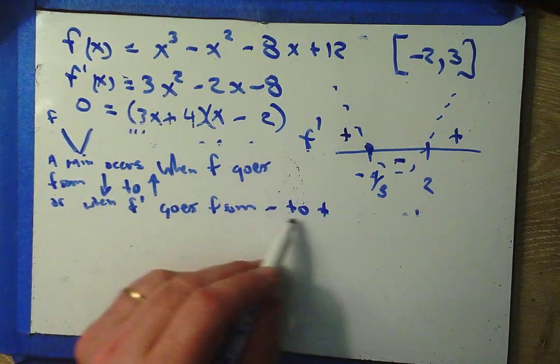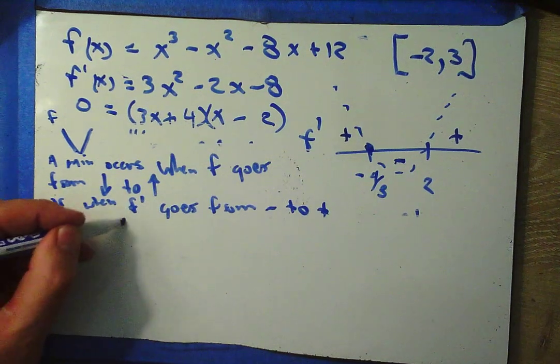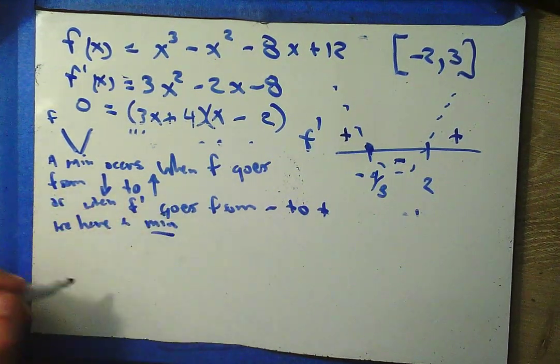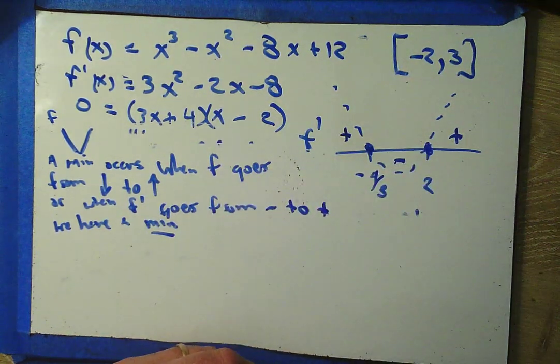I see such a place over here at x equals 2.